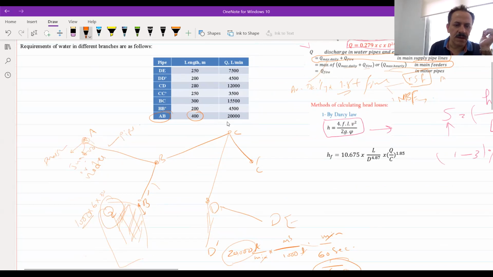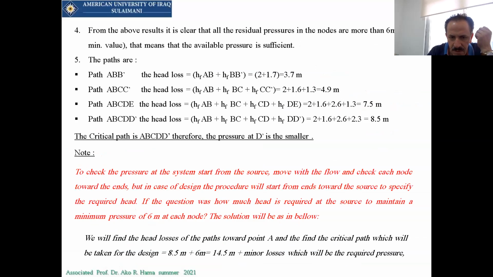The main pipeline here should be the greatest one, and there will be others like this. These are all the main pipelines, and they usually have the greatest load on them. So based on my experience, I will use, for example, a pipe of 10-inch, which let me unify with my assumption in the lecture.